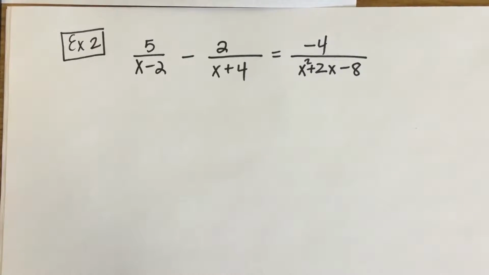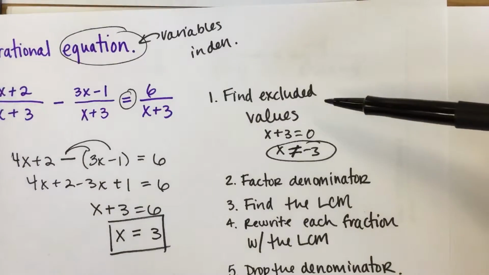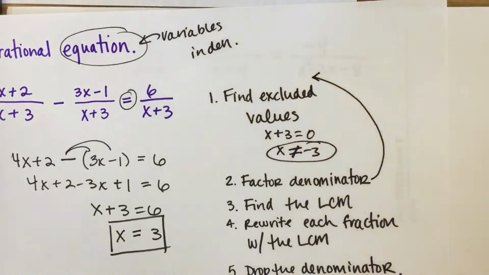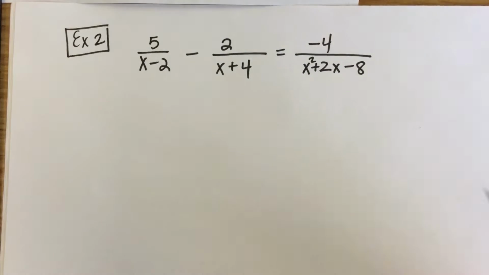All right, now here's an example that's a little more complicated. I realize in the last example, the steps that I gave you, I told you guys to find your excluded values, but then factor your denominator. You probably are going to need to factor that denominator first in order to find the excluded values. So we're going to go ahead and do that here.